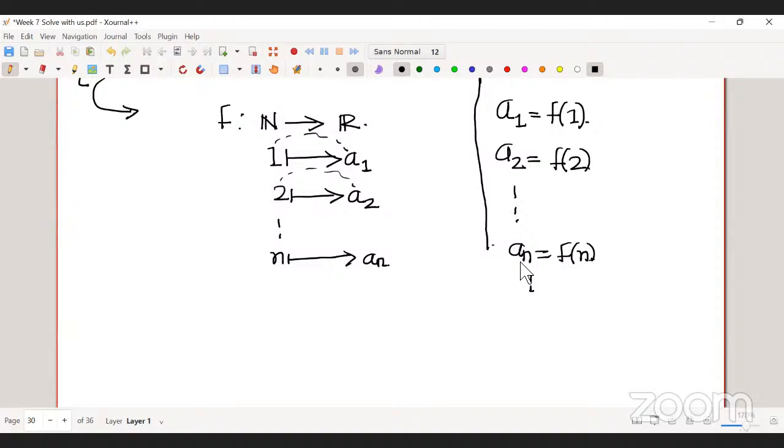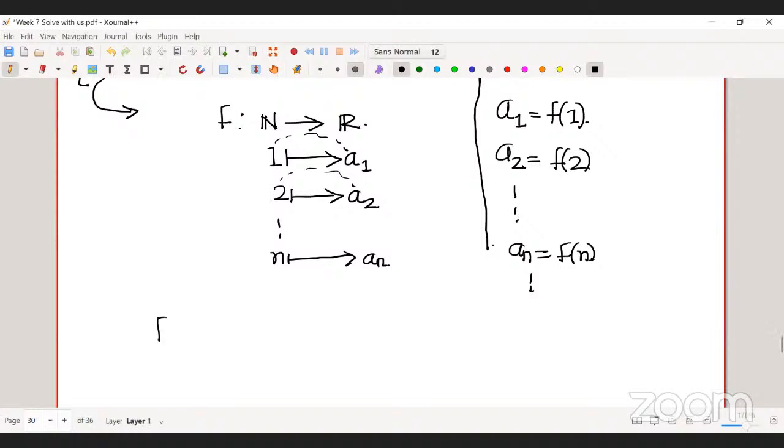Okay. So the only confusion, if you see the options, is that there are two functions which start from natural numbers. But one function ends in R and another function ends in Z, right?